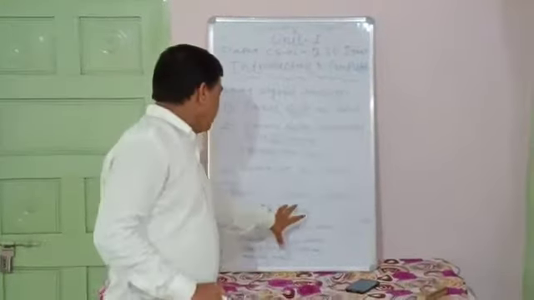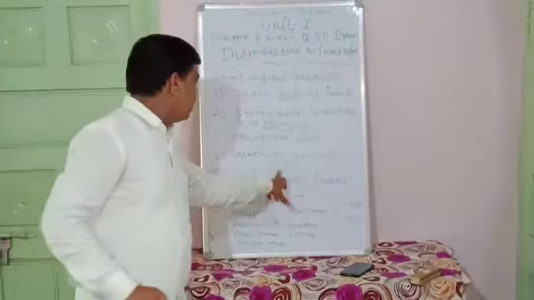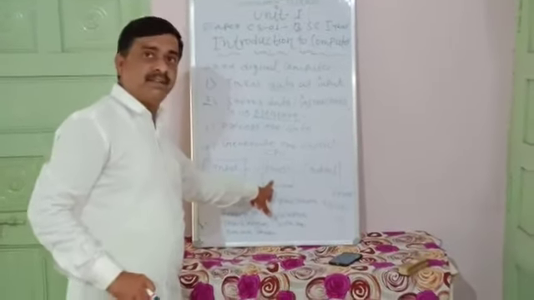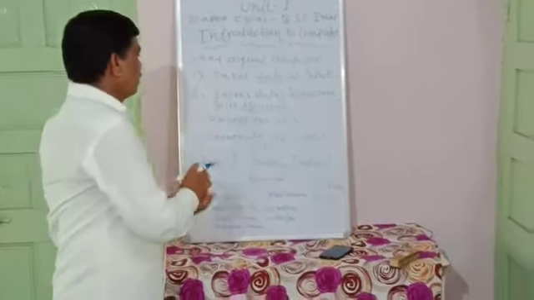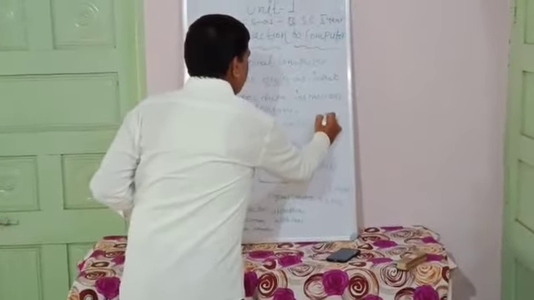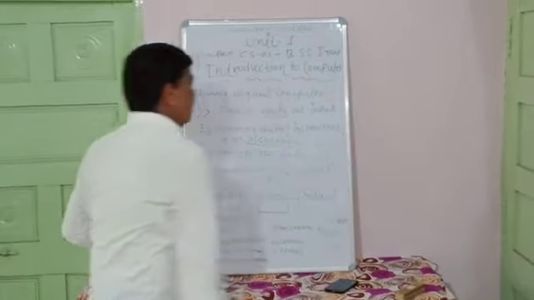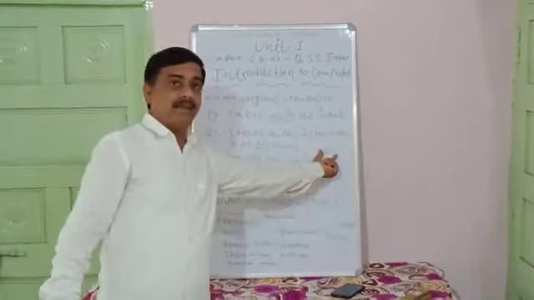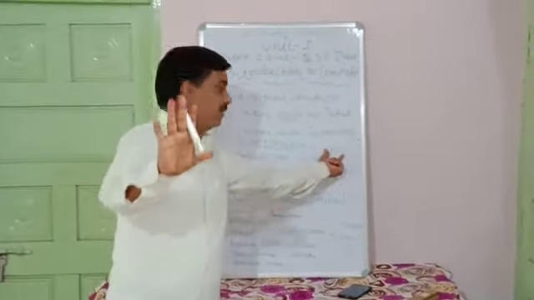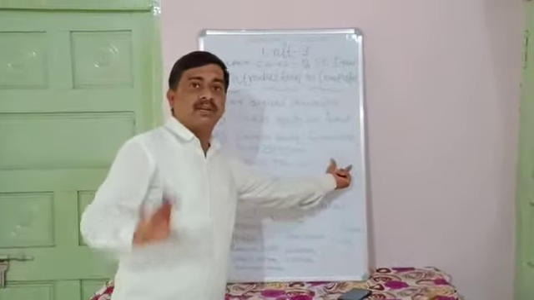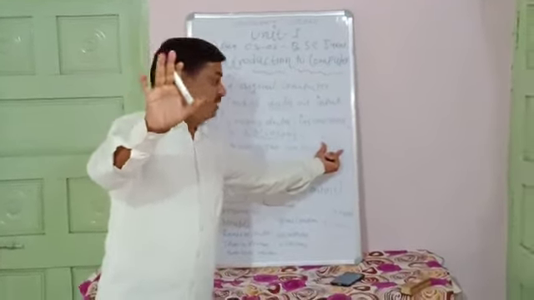Now finally, what is the function of the central processing unit? The central processing unit is the main unit of the computer. It has three parts: first the MU, then the CU, and next the ALU. MU means memory unit, which stores information. CU means control unit, which controls all parts of the computer system.